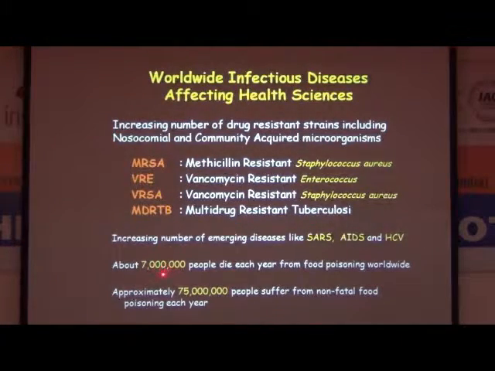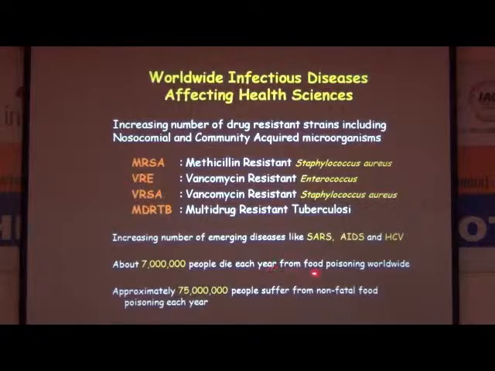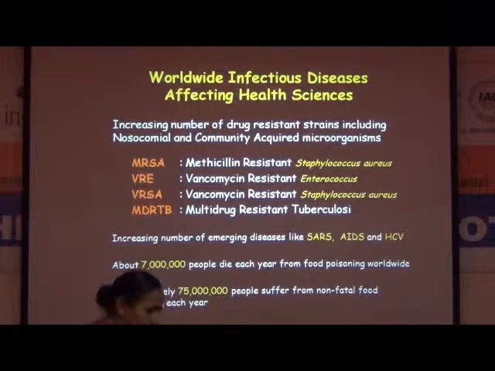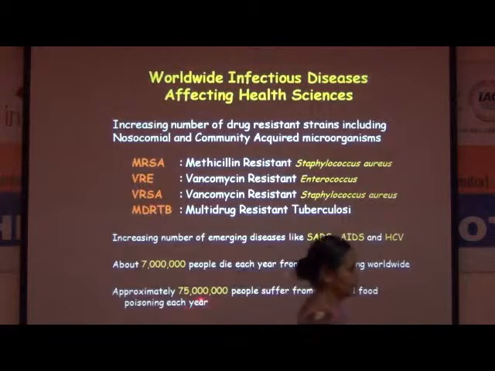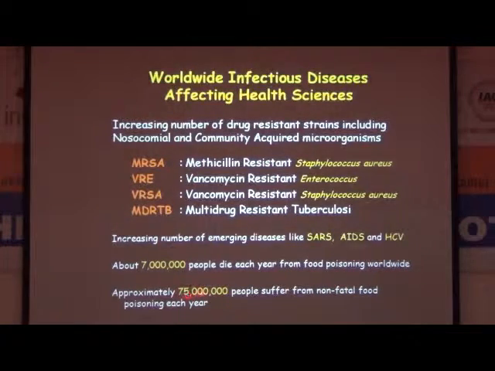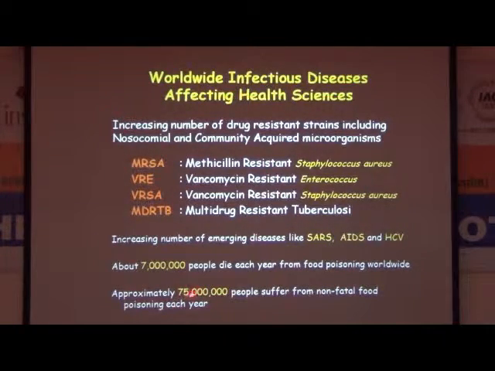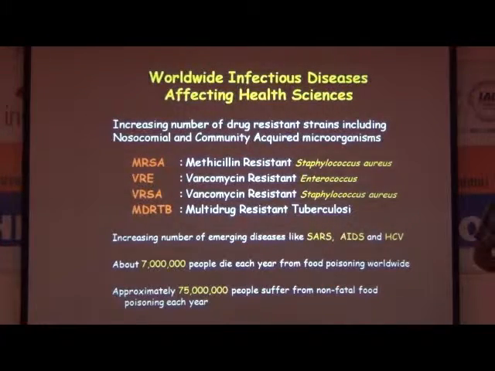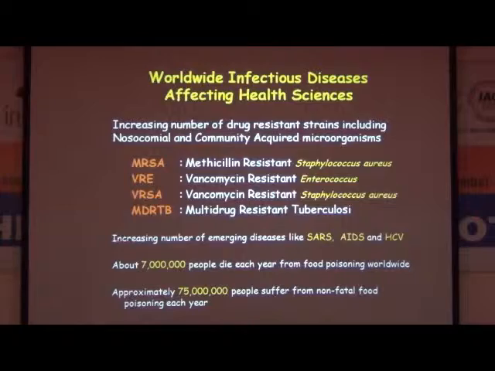About 70 lakh people die each year from food poisoning worldwide. Can you imagine? Food poisoning is nothing but indirectly a microbial infection. Approximately 750 lakh people suffer from non-fatal food poisoning. It is not fatal, but it is indirectly due to these microorganisms.